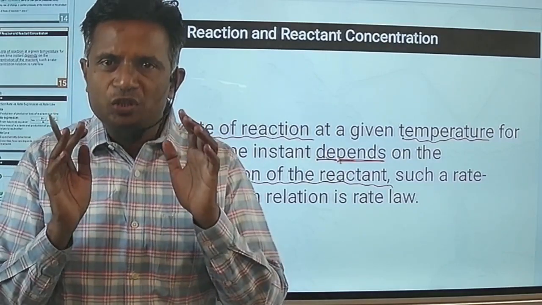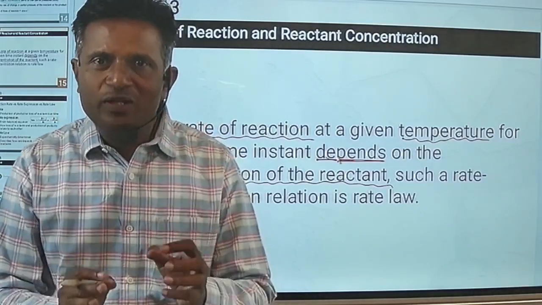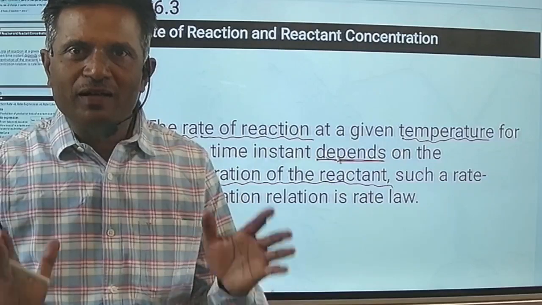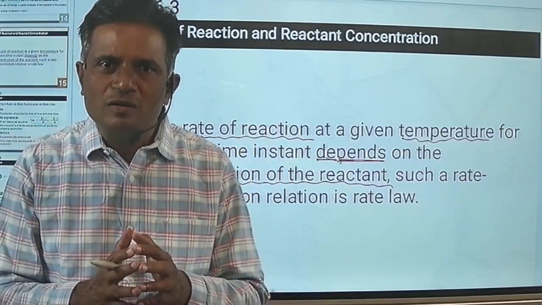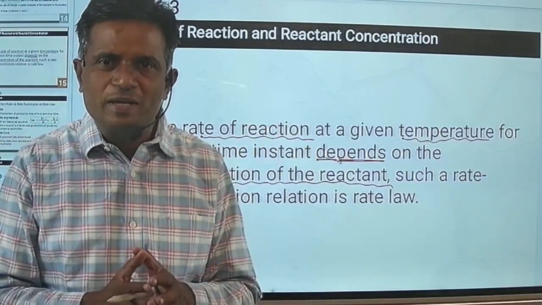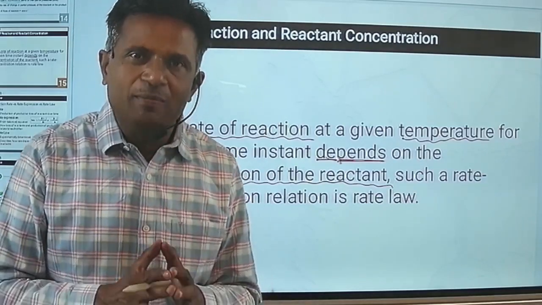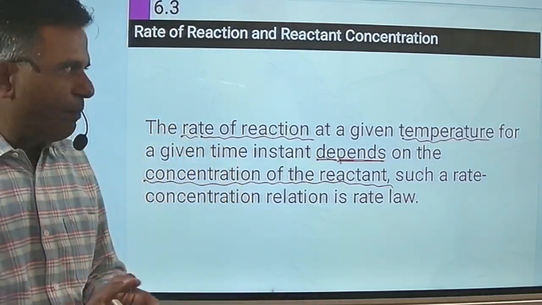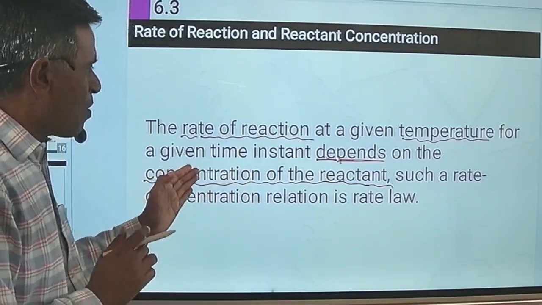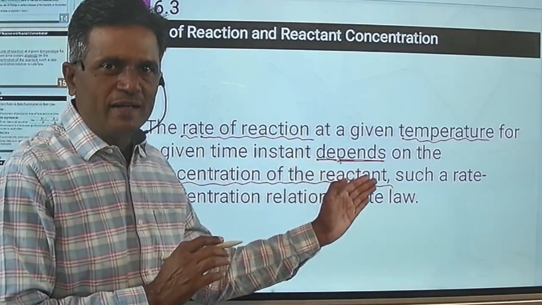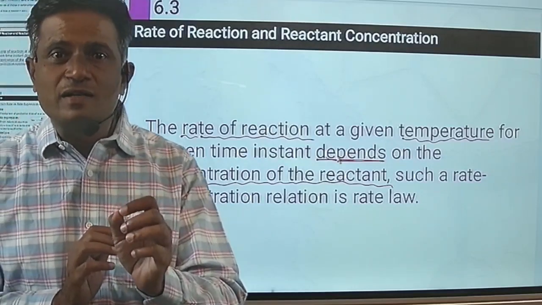Now these two parameters actually determine the rate of chemical reaction, and for almost all kinds of reactions, except a few exceptions, the rate of chemical reaction depends upon the concentrations of reactants, but remember, at a given temperature.